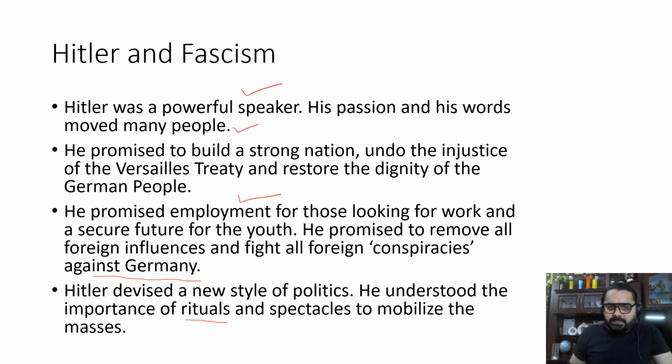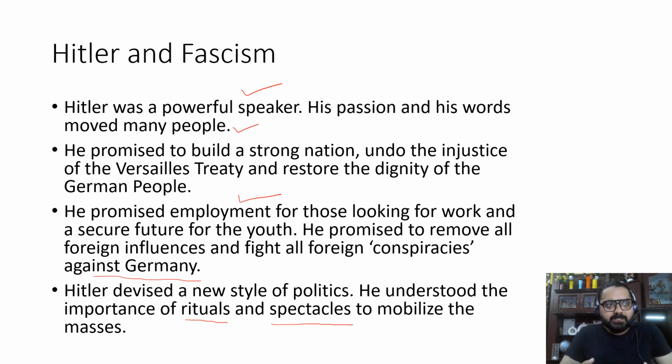And he also took the help of spectacles to mobilize the masses. Now, when you look at an event, you generally see that there are so many people performing some kind of task or activity, especially in the Indian context. If you recollect, during Republic Day, we see a lot of marches and a lot of spectacular events being performed by people. Looking at those events, we get inspired.